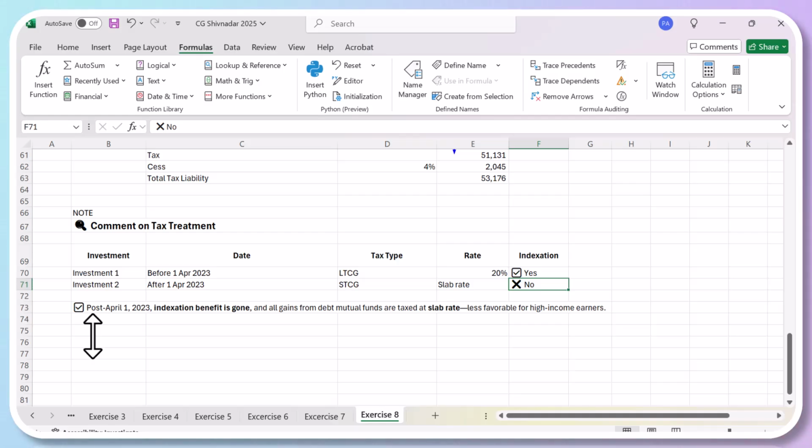That means it has become less favorable for higher income earners. Earlier, they were entitled to tax at the rate of 20%, whereas the maximum slab rate is 30%. So people earning high income have to pay tax at 30%, because the slab rate is 30% for them if they are already earning income beyond a certain limit. Is this clear?